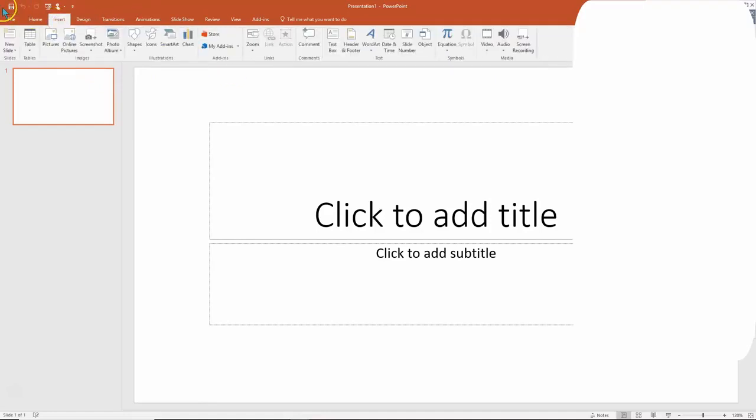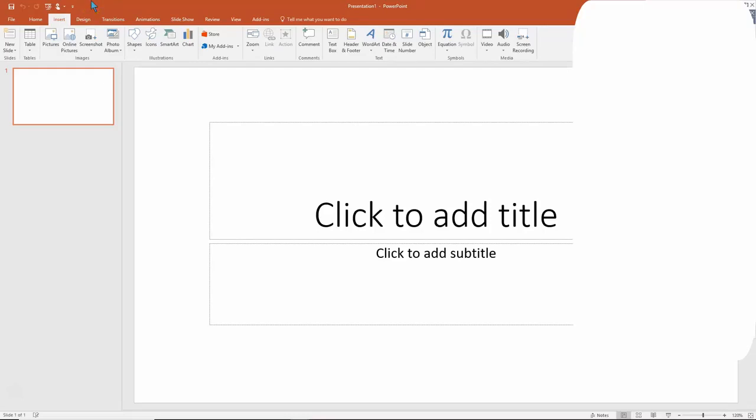Now look at the very top of the screen. This is called the Quick Access Toolbar. You have a couple icons up there. We have Save and Undo and Redo. The Quick Access Toolbar stays up there all the time, and this way you can make sure that your favorite icons are always available. Let me show you a couple quick ways to add things to your Quick Access Toolbar.